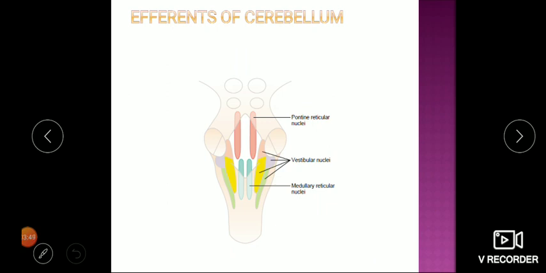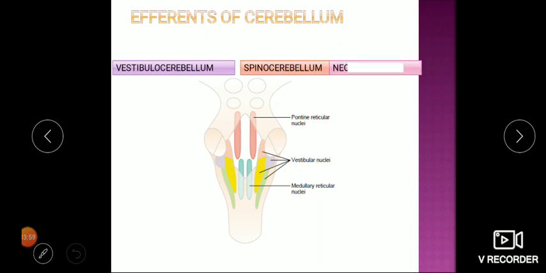Now let's see the role of the cerebellum in this. If you recall, the cerebellum has three functional parts: vestibulocerebellum, spinocerebellum and neocerebellum. The neocerebellum has connections with the cortex. The spinocerebellum has connections with the spinal cord. And the vestibulocerebellum takes connections from the vestibular apparatus.